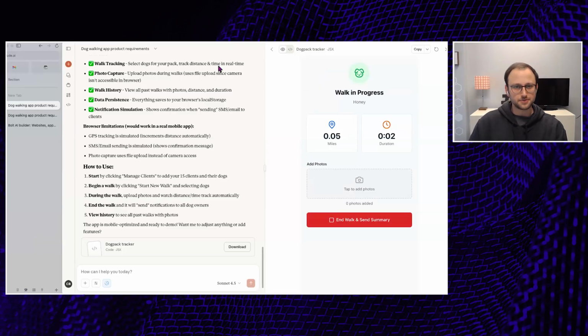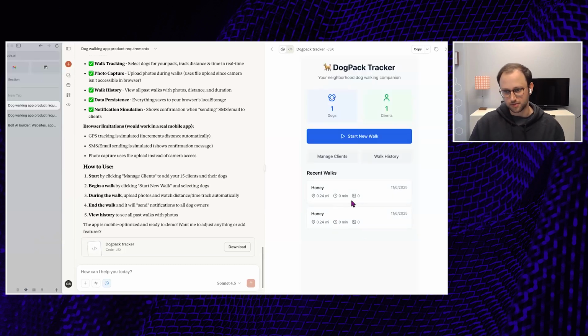Because it doesn't have any of the GPS functionality, it's sort of faking all of this information. I can upload a photo, but I really want to use my camera to take the photo. I don't want to upload it afterwards. Okay, so we'll send the walk summary.